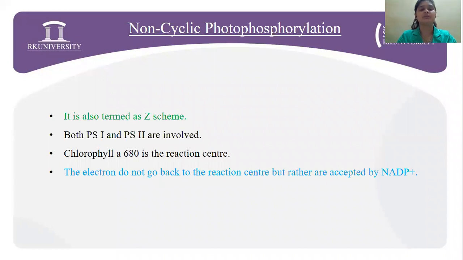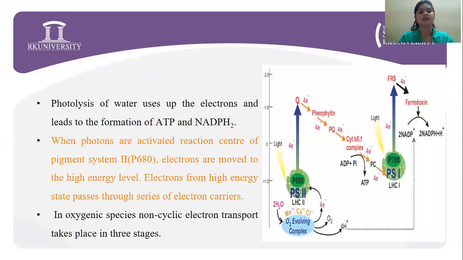First of all, non-cyclic photophosphorylation. It is also termed the Z-scheme because here the electron does not go back to the reaction center, but rather is accepted by NADP plus, and this looks like the letter Z. That is why it is called the Z-scheme. Here, both photosystem 1 and photosystem 2 are involved, and the reaction center is chlorophyll A680. To begin with, the photolysis of water supplies the electrons and leads to the formation of ATP and NADPH.